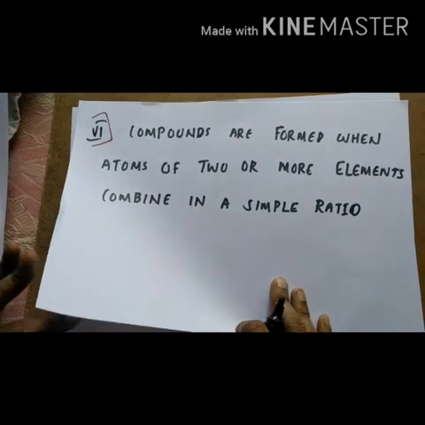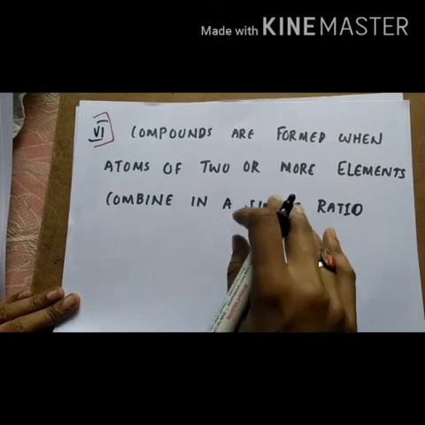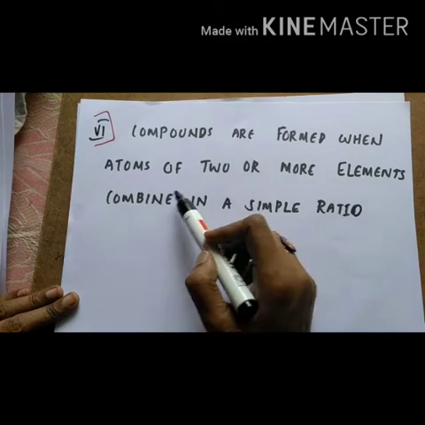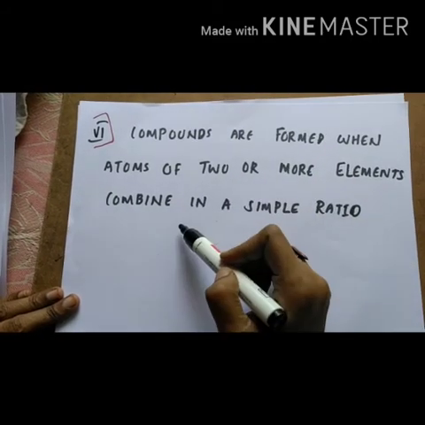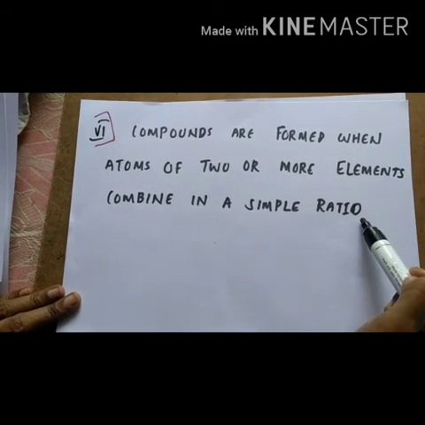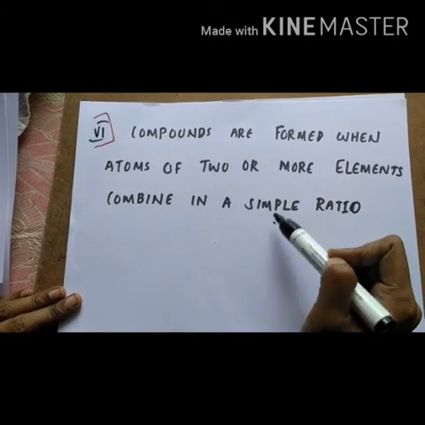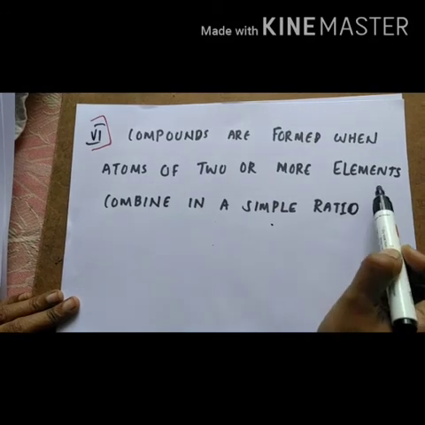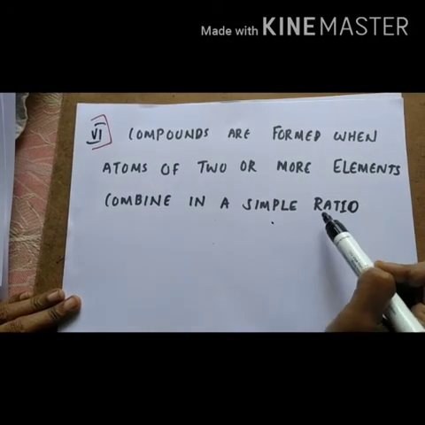And the last postulate is, compounds are formed when atoms of two or more elements combine in a simple ratio. What is the meaning of this postulate? Compounds are formed when atoms of two or more different elements combine in a simple ratio.